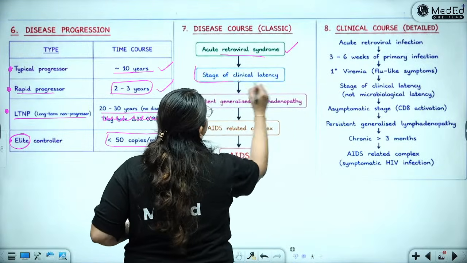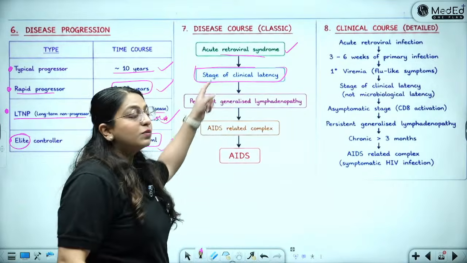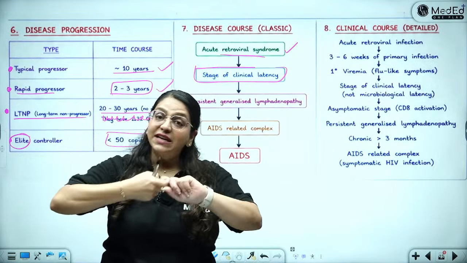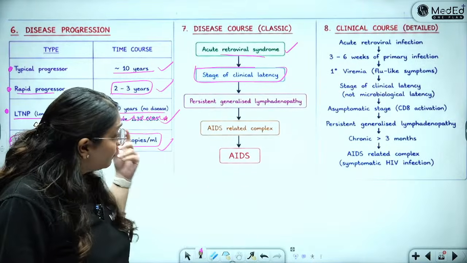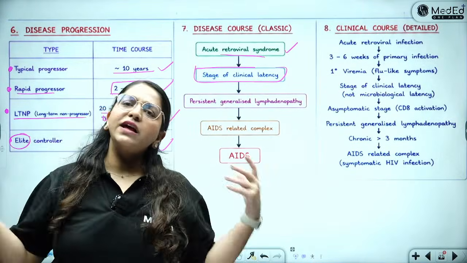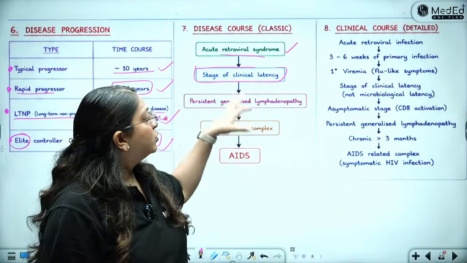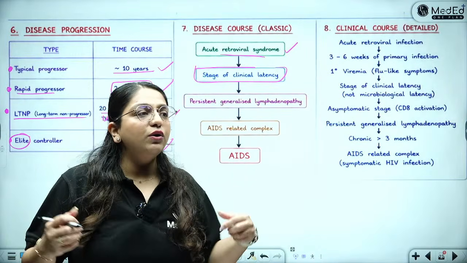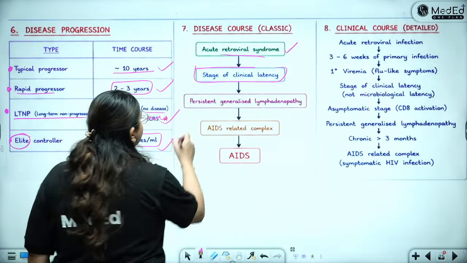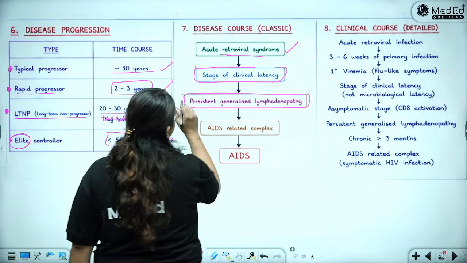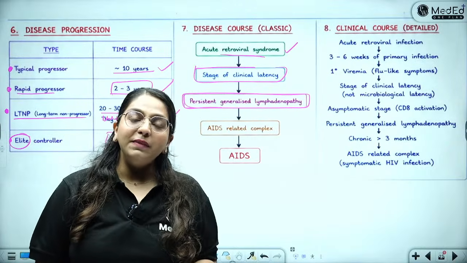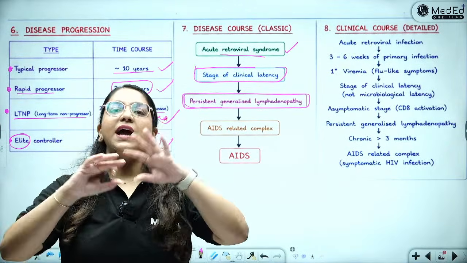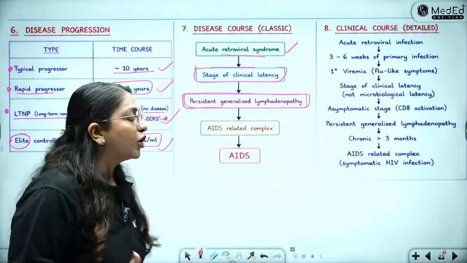Then there is going to be a stage of clinical latency. Why was this happening? When the virus DNA was integrating with the host DNA, then there was clinical latency. Meaning that now the person will not have any signs and symptoms. This can last up to 10 years, even 20 to 30 years. Okay? Then we have persistent generalized lymphadenopathy. What does that mean? That there is lymphadenopathy, it is persistent, and the person does not know why.